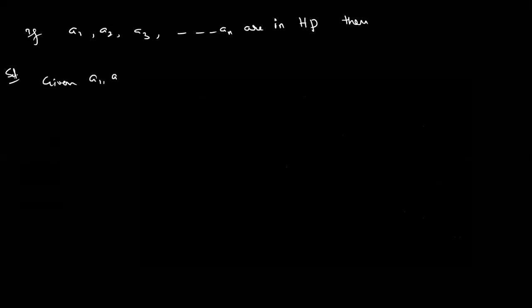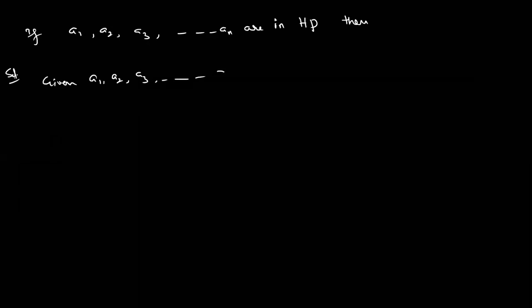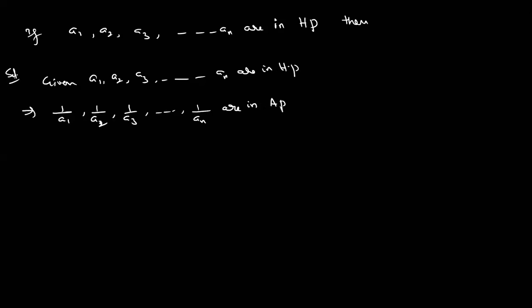Given A1, A2, A3, and so on, An are in HP. What about their reciprocals? 1 by A1, 1 by A2, 1 by A3, and so on, 1 by An. The sequence is in AP. Yes.